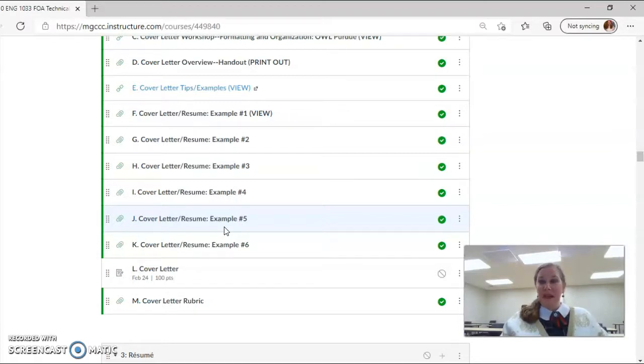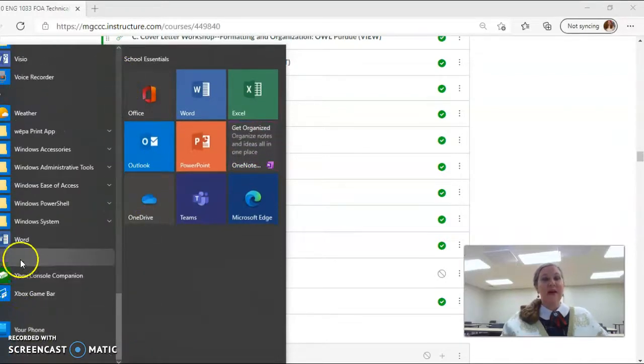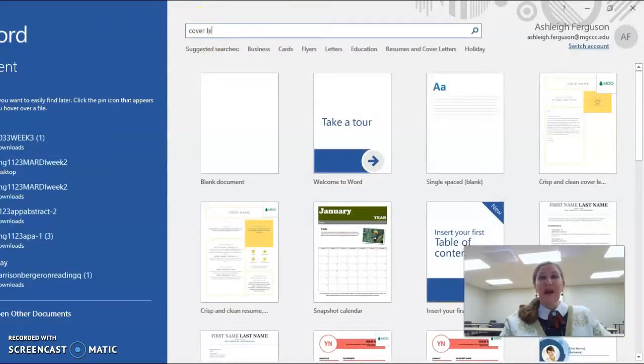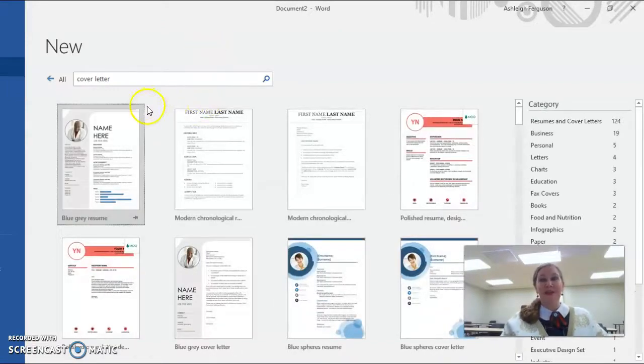Now, as far as submitting these, I would encourage you to compose your cover letter in either Microsoft Word, Microsoft 365, or Google Docs. Now, the great thing about Microsoft Word, and I'm going to go into my Microsoft Word and show you, if you go into Microsoft Word and you go to create, you can actually type in cover letter. Now, you did this with the business letter last week, but I want you to know you can do it as well with the cover letter. There's these really cool templates for cover letters. And what's good about them is there's places where you can place a photo of yourself.